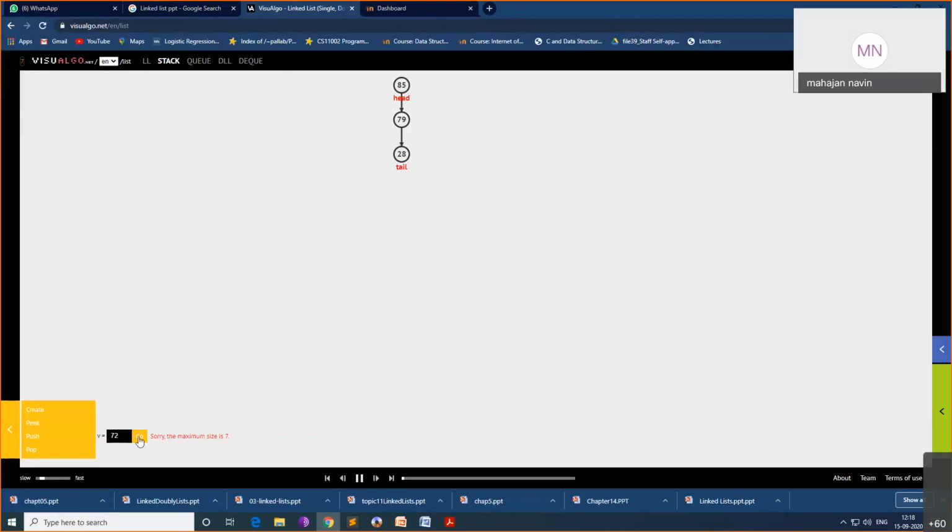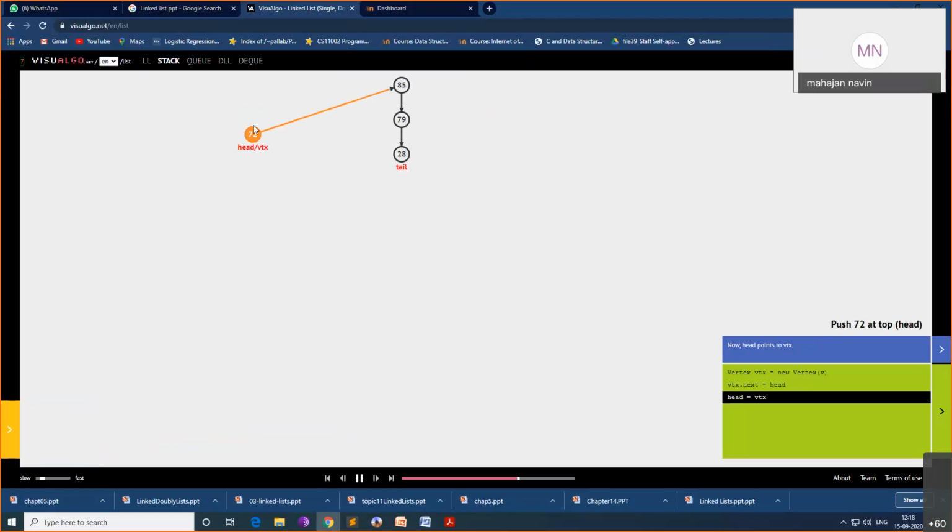I insert 72. Go. So a new node is created, and the previous pointer, which is head or maybe top, will point to that new node, and the new node's next will point to head. In this way you can manipulate pointers and make it like this.